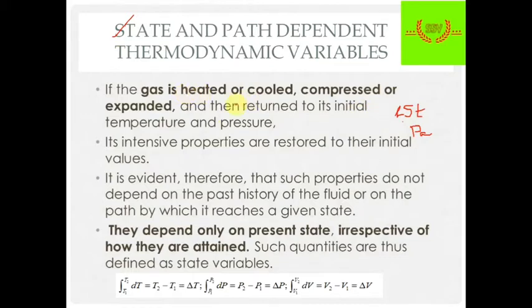For example, if we heat a gas or cool it or compress it or expand it, and after some time it again gets to its initial temperature and pressure. Suppose we heat a gas from 0 degrees Celsius to 20 degrees Celsius. Okay, so we did work on it and heated it by 20 degrees Celsius. But after some time, if it reaches back to its original condition, then this is a reversible process. So this is an example of a reversible process.